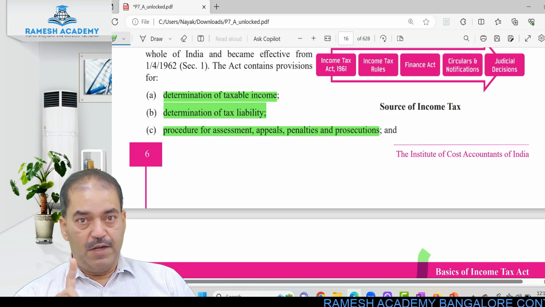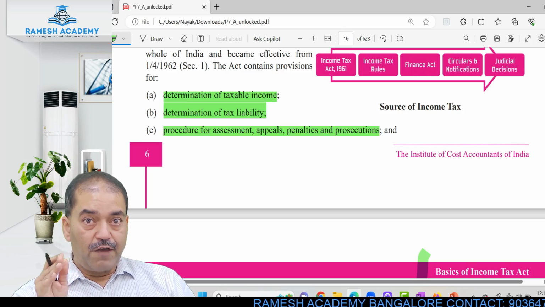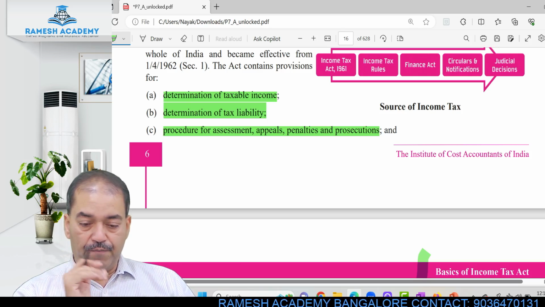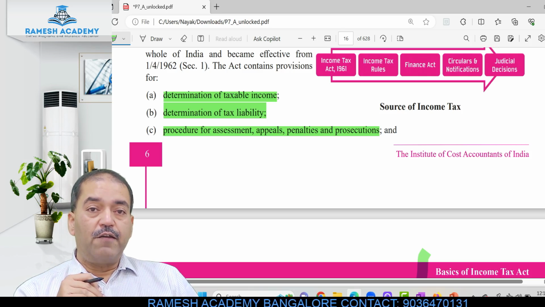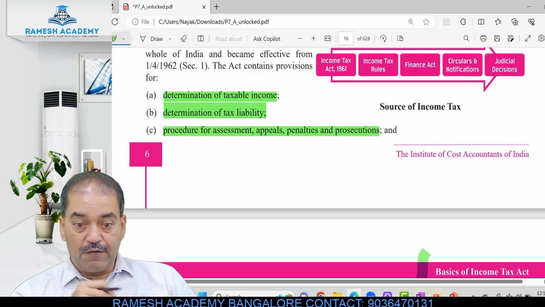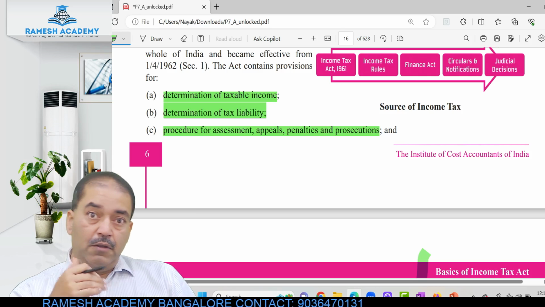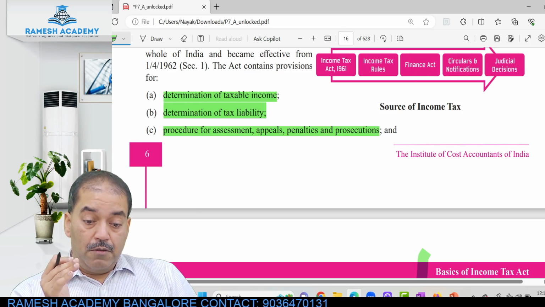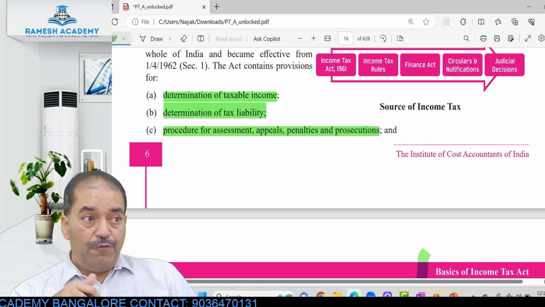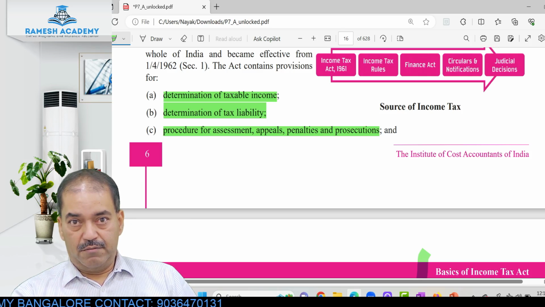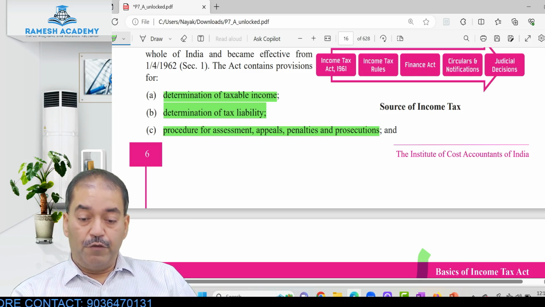determination of taxable income, calculation of what is taxable, what is not taxable. Second, once you calculate taxable income, what is the tax liability on that income? So determination of tax liability. Third step, procedure for assessment of that tax liability. If you feel that it is incorrect, then appeals, procedure for appeals.